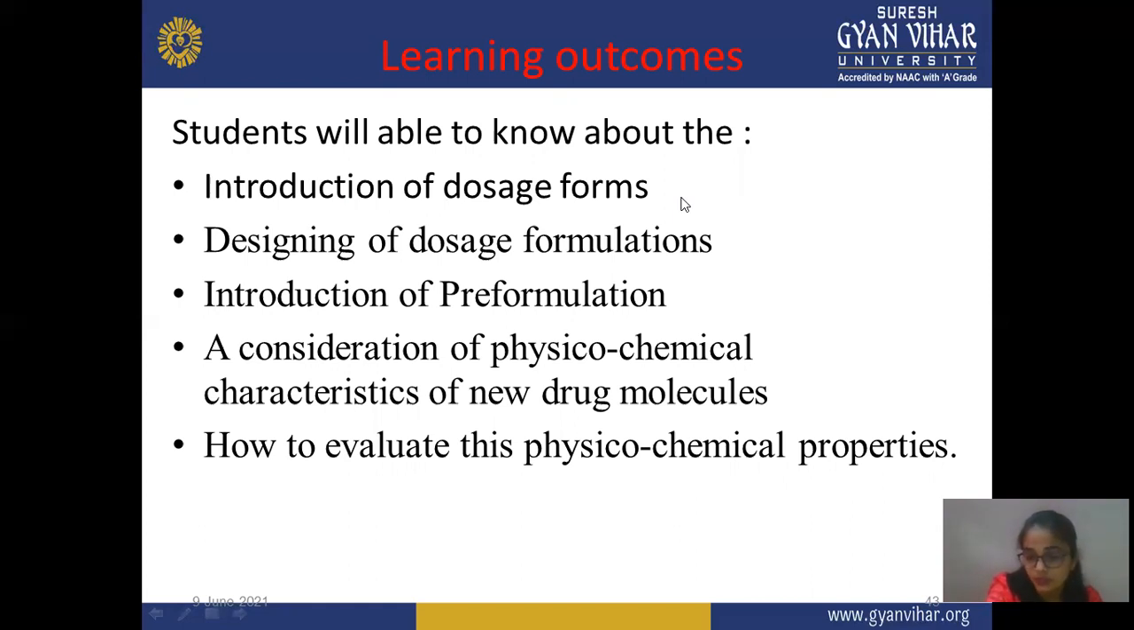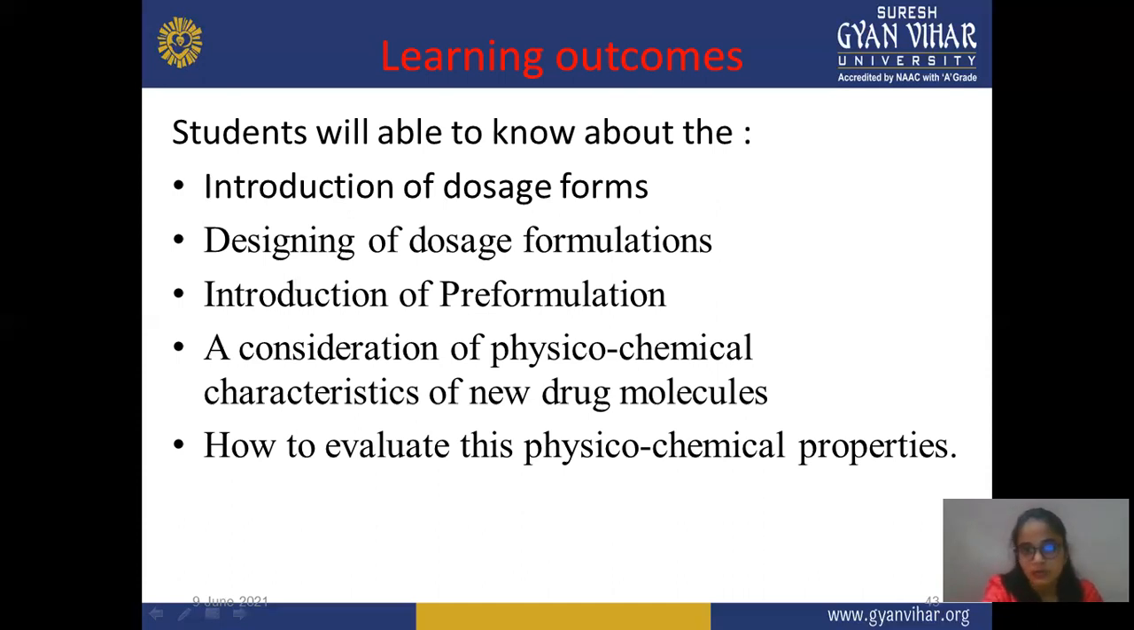Next is designing dosage formulation: how you design and how this pre-formulation study takes place. Introduction of pre-formulation study, what is pre-formulation. Next is consideration of physicochemical characteristics of a new drug molecule, some physicochemical characteristics, and how you evaluate these properties. Suppose you're performing flow property, then how you evaluate this particular property. After this, you know complete information about pre-formulation.